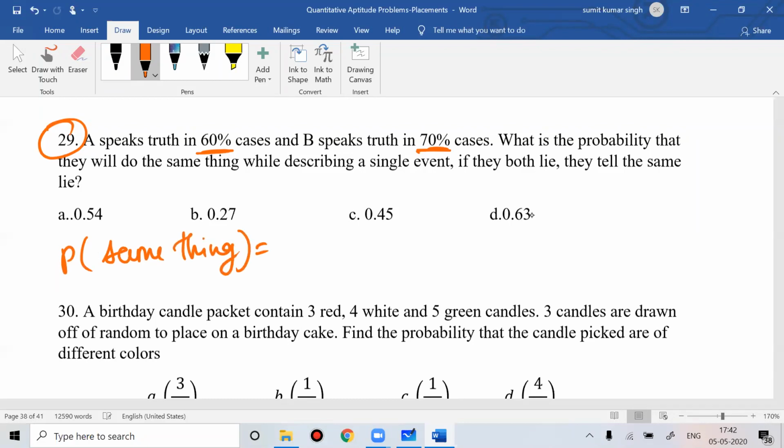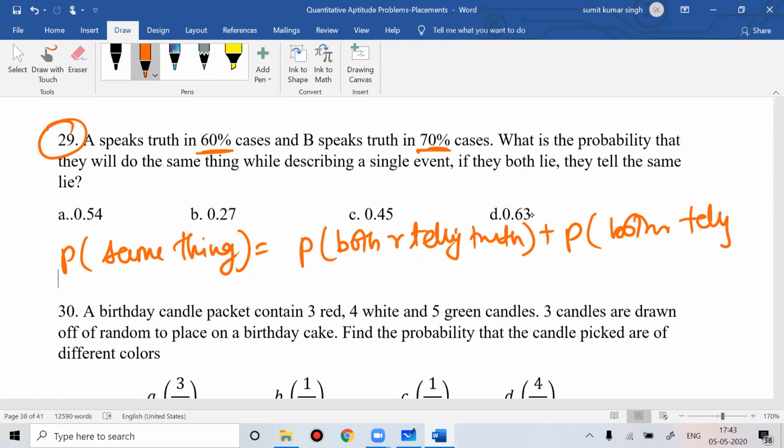It means both tell the truth, or both are telling lie. In this case, both will tell the same thing. So either both are telling truth, that is 0.6 into 0.7, plus both telling lie, that is 0.4 into 0.3.